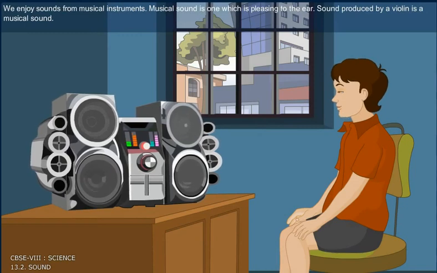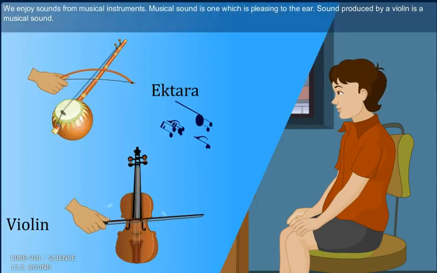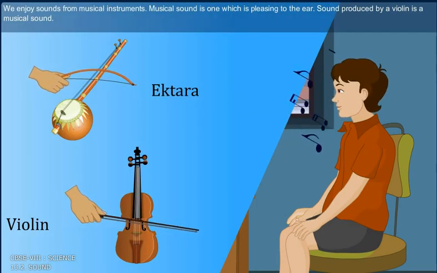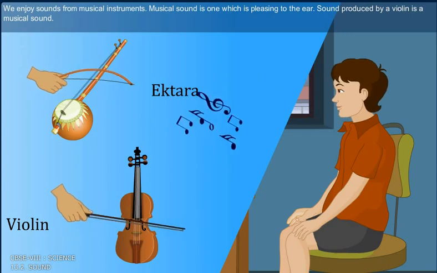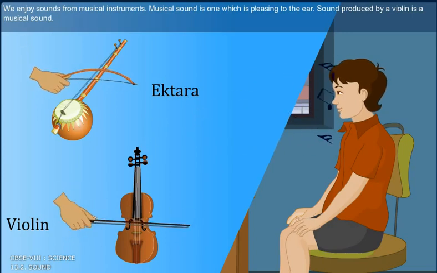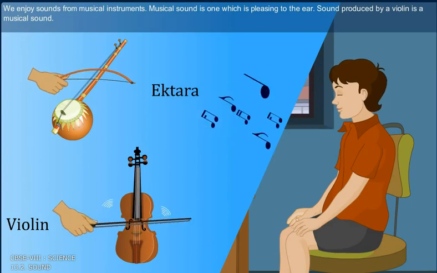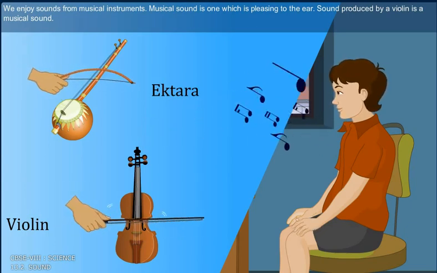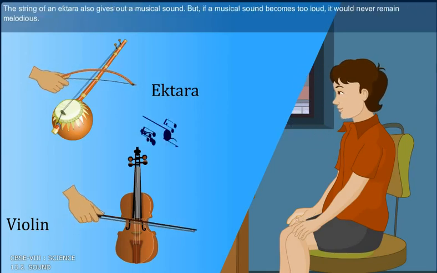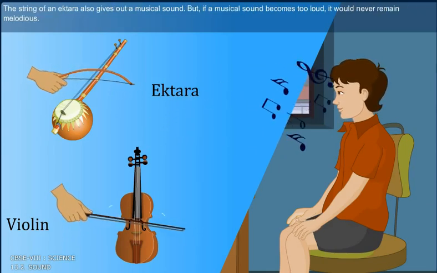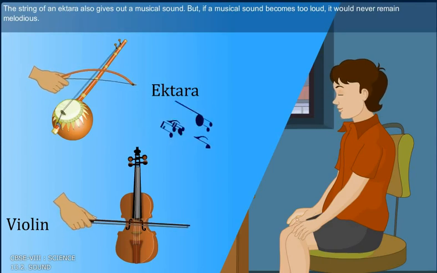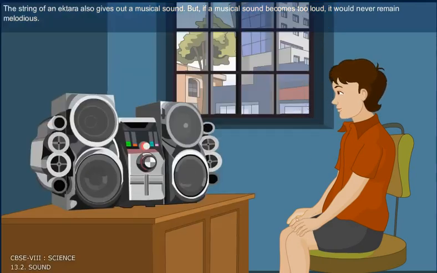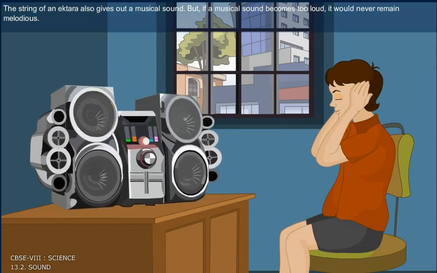We enjoy sound from the musical instruments. Musical sound is one which is pleasing to the ear. The sound produced by a violin is musical sound. The string of an ektara also gives out a musical sound. But if a musical sound becomes too loud, it would never remain melodious.